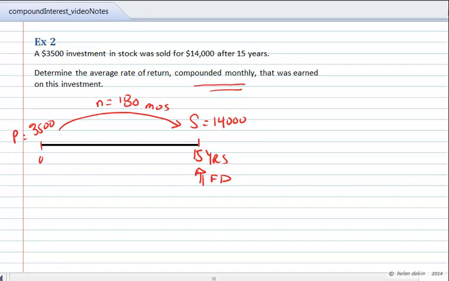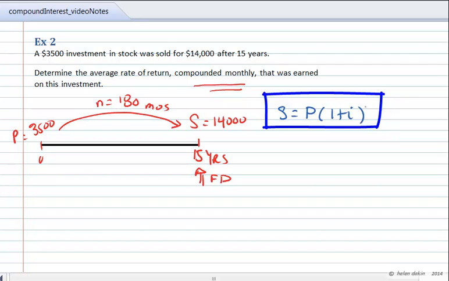Our compound interest formula states that S, the maturity value, is equal to the principal multiplied by the compound interest factor, 1 plus i to the exponent n. We've got a maturity value of $14,000, and that's equal to $3,500 multiplied by the compound growth factor of 1 plus the interest rate per month for 180 months. Now we have to solve this equation for i.